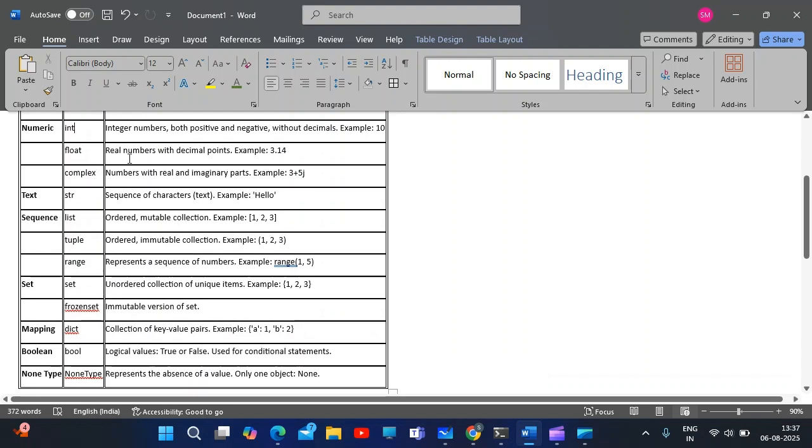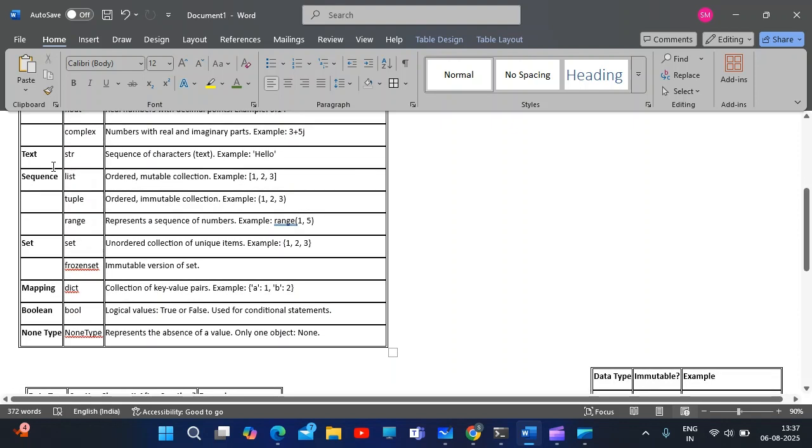Float, it contains decimal values, real number with decimal points. Okay, these all are the basic terms. Complex is nothing but number with real and imaginary part, something related to real values and imaginary values. This is just the basic math.